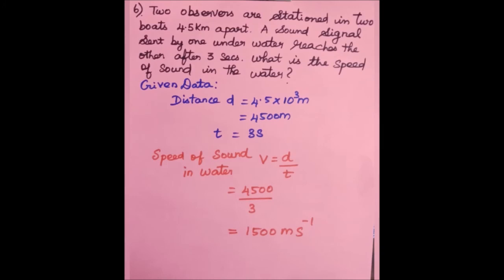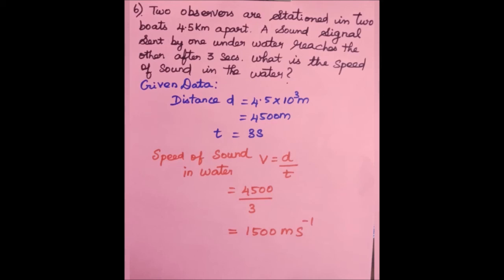Two observers are stationed in two boats 4.5 km apart. A sound signal sent by one underwater reaches the other after 3 seconds. What is the speed of sound in the water? Here, the distance between the two boats is given as 4.5 km. You have to convert it into meter. So multiply by 1000. You can get d equal to 4500 meter. Time equal to 3 seconds.